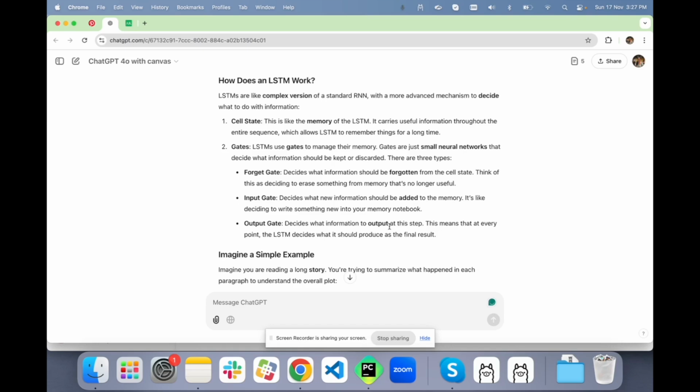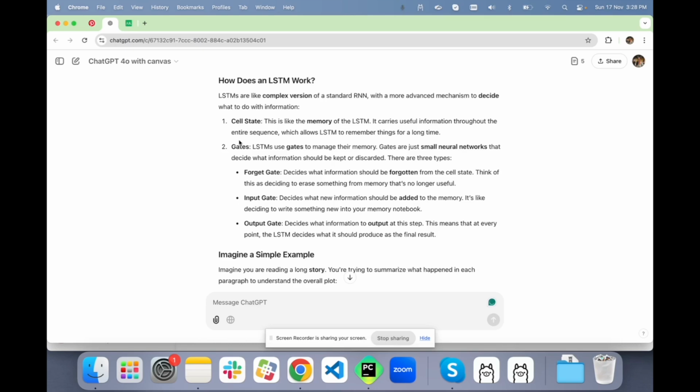It carries useful information throughout the entire sequence, which allows the LSTM to remember things for a longer period of time. This is the memory bus, we can say.